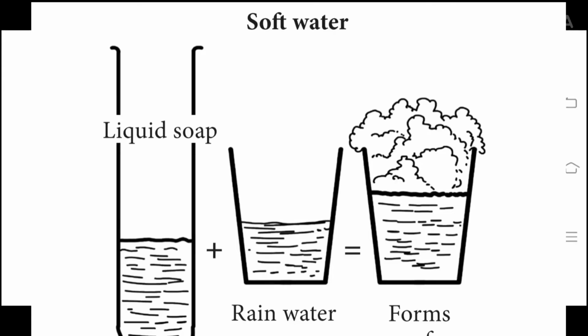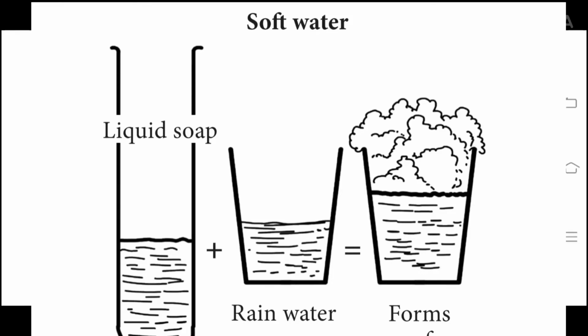We use soaps and detergents to wash our clothes. When you use detergents, what will happen? The dirt can be removed from the clothes. Water which contains a large amount of dissolved salts and minerals is called hard water, and the water which contains small quantities of dissolved salts and minerals is said to be soft water.